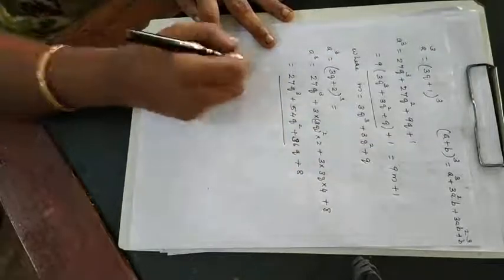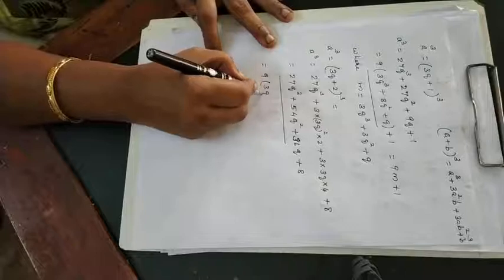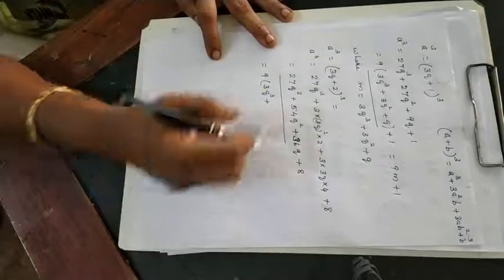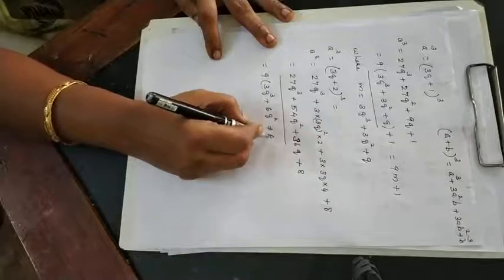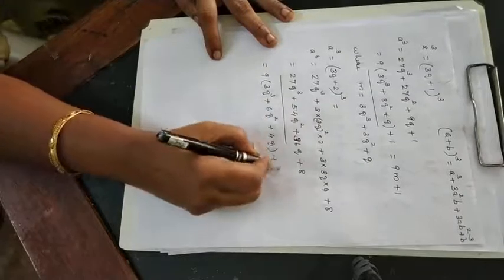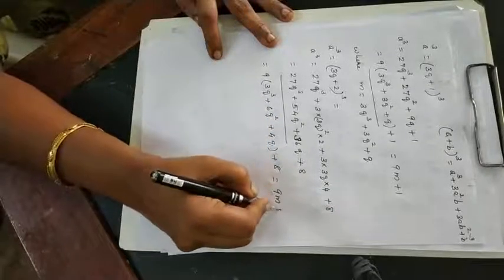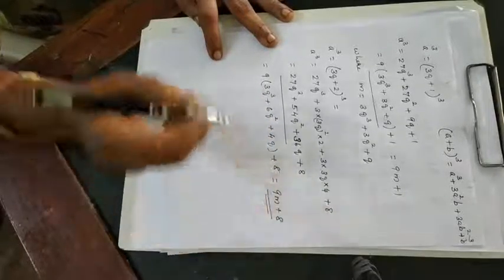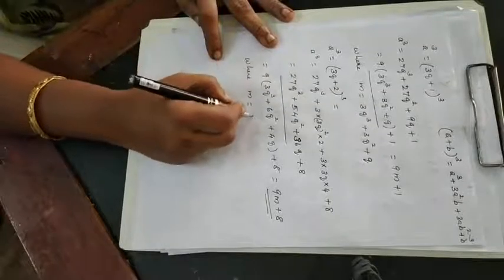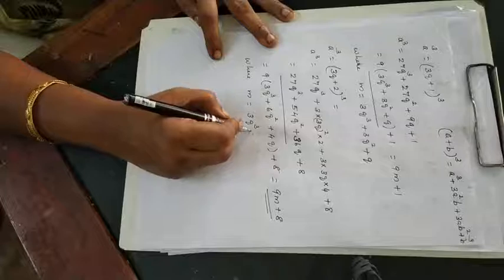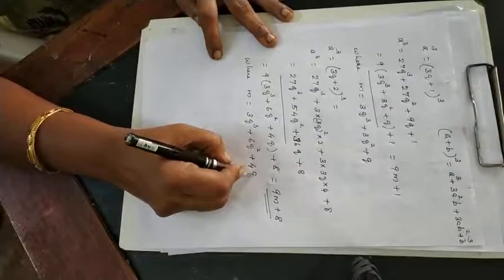Now here also 9 is common: 9 times 3q cube plus 6q square plus 4q, plus 8. So again you can write it in the form 9m plus 8, where m is equal to 3q cube plus 6q square plus 4q.